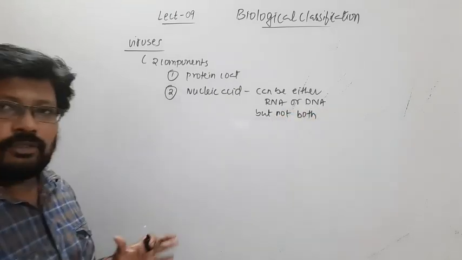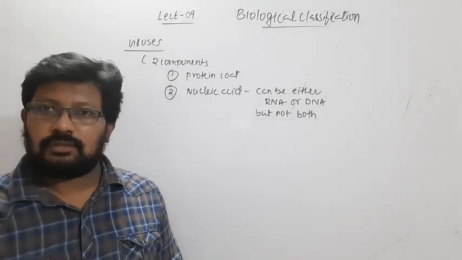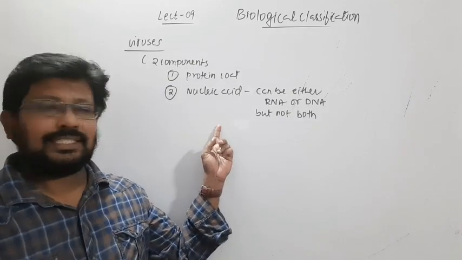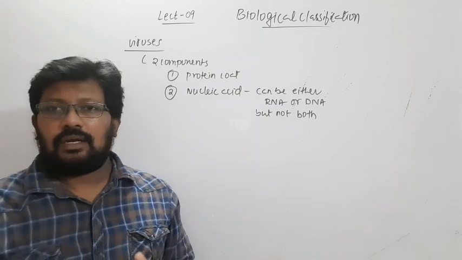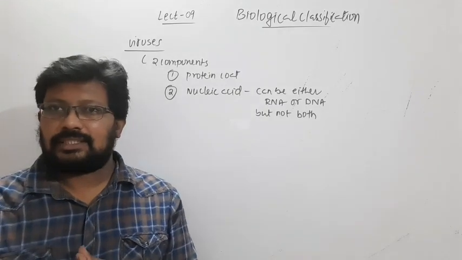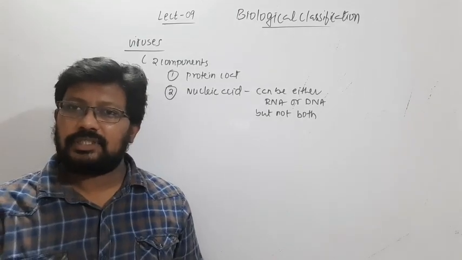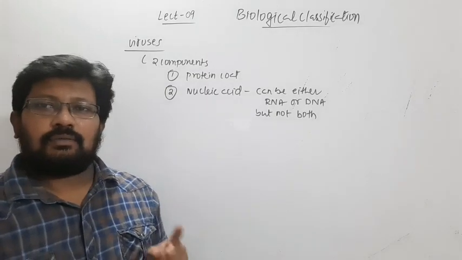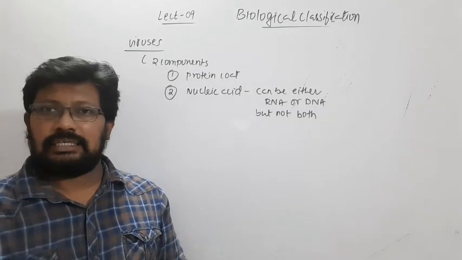We know that from Monera to kingdom Animalia, all of them have both nucleic acids, RNA as well as DNA. Of course, only DNA acts as the genetic material, whereas the RNA acts as non-genetic material. But viruses have either RNA or DNA.